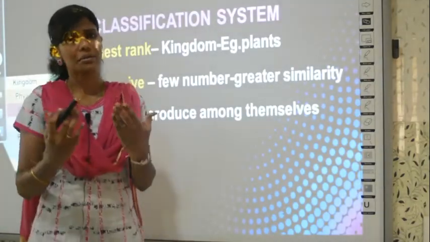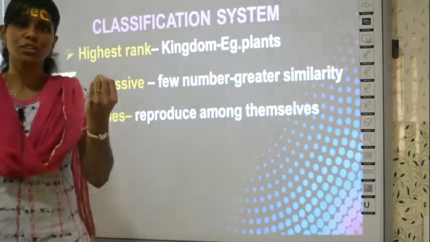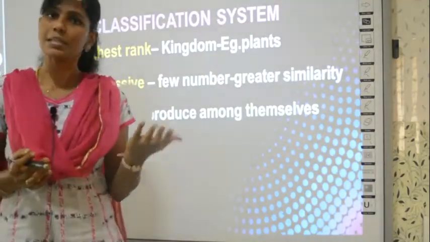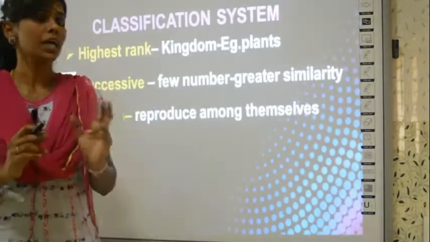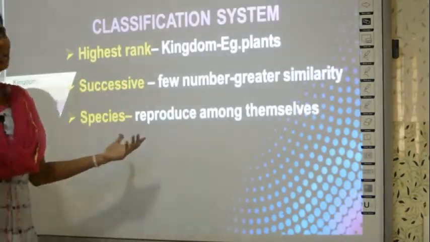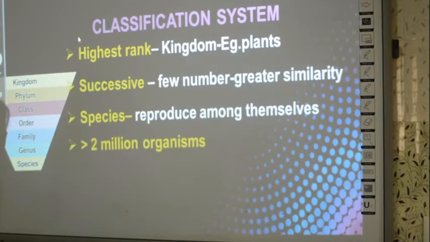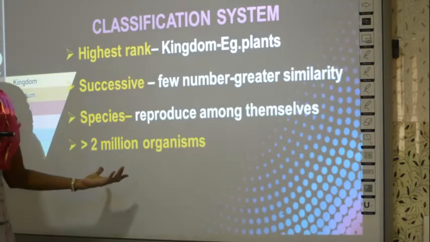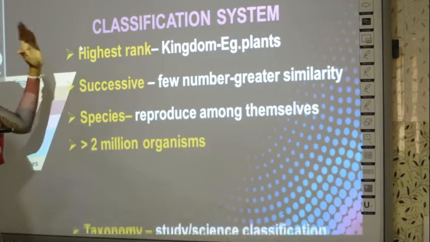So only rose plants can produce rose plants. They cannot produce some other lily flowers. They will reproduce among the same species, and only the same type of offspring they will produce after reproduction. So I told you already there are greater than 2 million plant types in this universe.